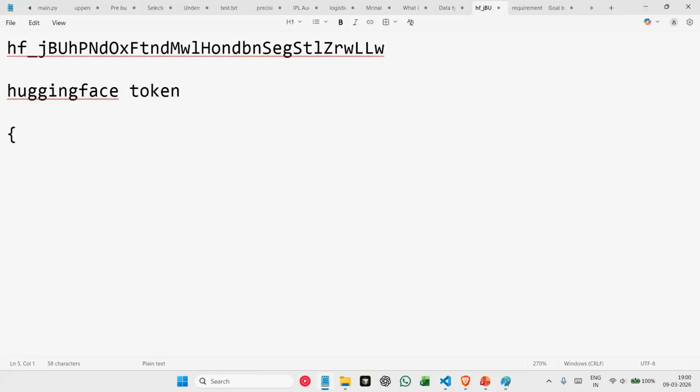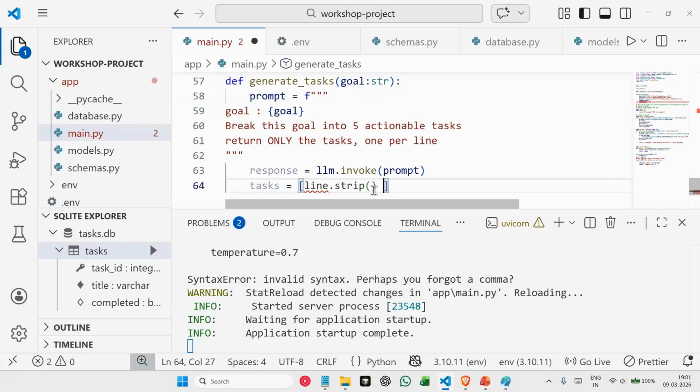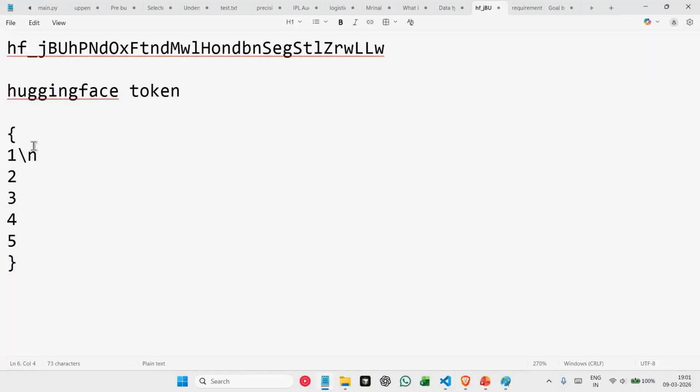So 5 tasks: 1, 2, 3, 4, and 5. After every task we have a line break, \n, right? So we are splitting all of our responses with \n and saving them inside a list in Python.